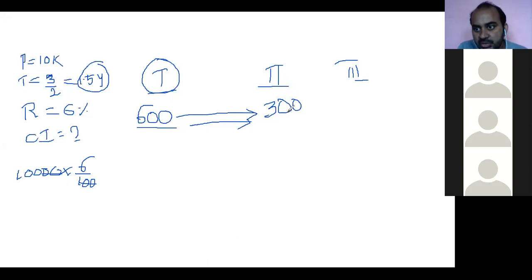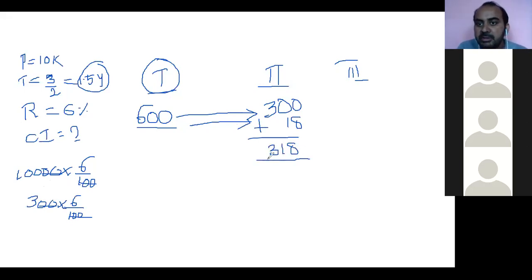Here I took 300. Now again what to do? Again calculate this 300 on 6%. 6 by 100, 300 into 6%. 100 cancels. 6 into 3, 18. Right, here 18. Add these two numbers. Addition of these two numbers, how much? 318. Is the interest finished or not? Is your problem finished or not?